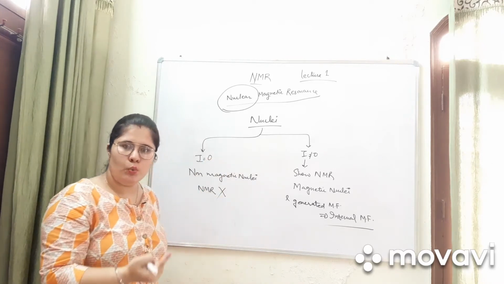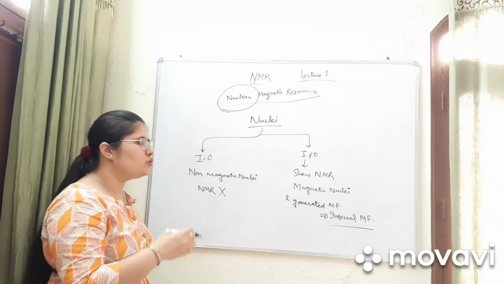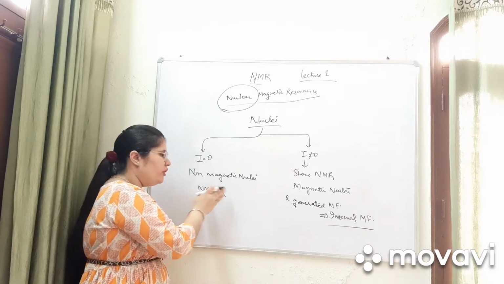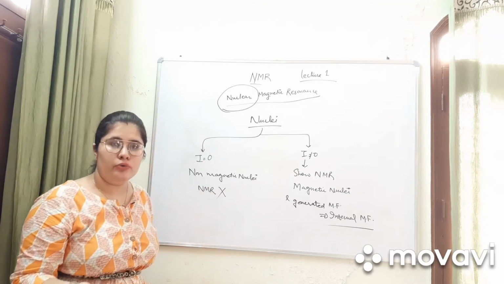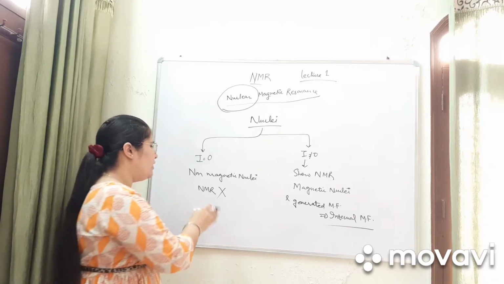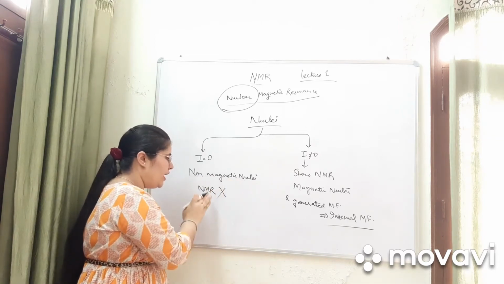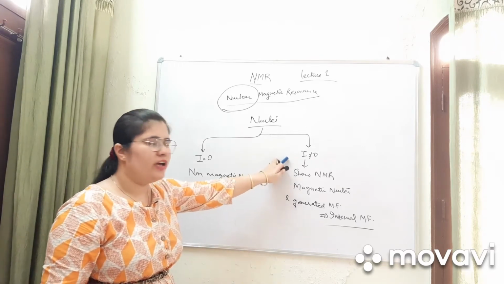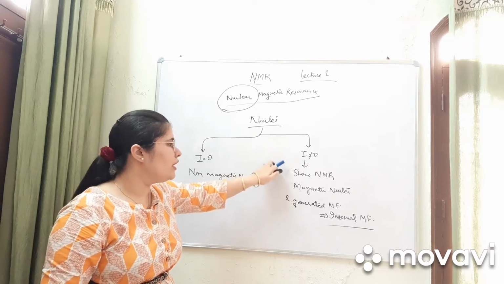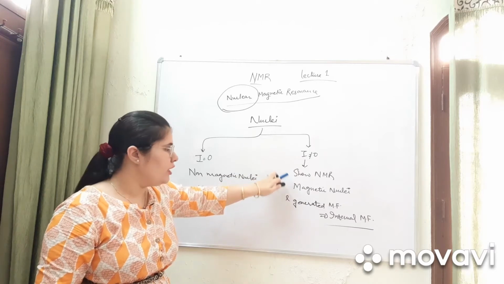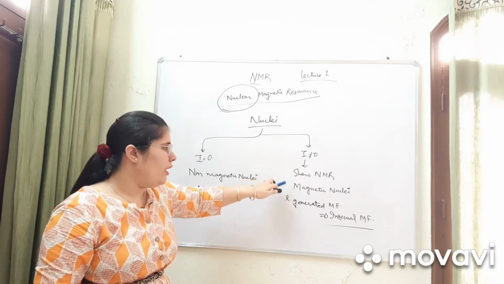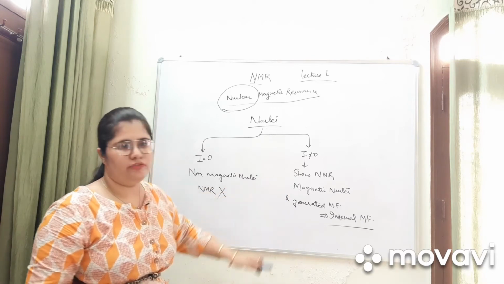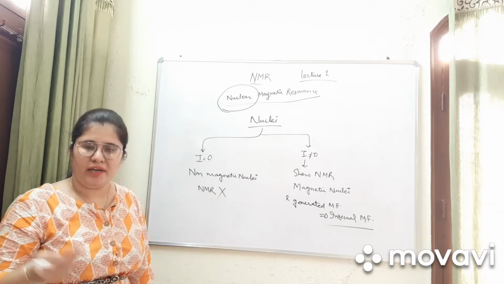I is equal to 0, or I is not equal to 0. In the case when I is equal to 0, where the number of protons and the number of neutrons are both even, these are non-magnetic nuclei and NMR will not show. When I is not equal to 0, then it will show NMR. Those nuclei will show NMR and are called magnetic nuclei, and the generated magnetic field will be called the internal magnetic field.